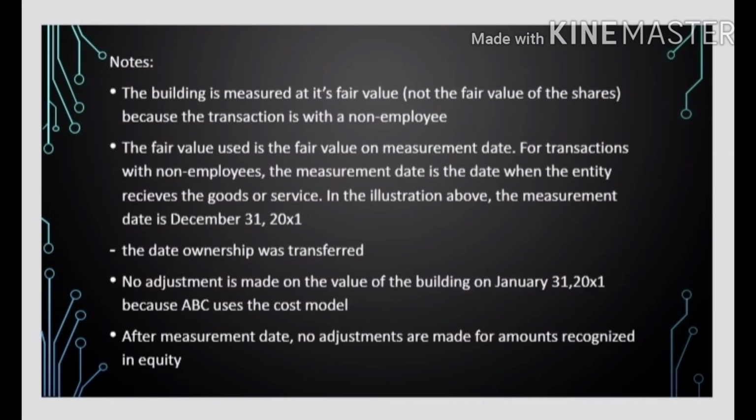Notes: First, the building is measured at its fair value, not the fair value of the shares, because the transaction is with a non-employee. Second, the fair value used is the fair value at the measurement date. For transactions with non-employees, the measurement date is the date when the entity receives the goods or services. In the illustration above, the measurement date is December 31, 20X1, the date ownership was transferred. Third, no adjustment is made on the value of the building on January 31, 20X2 because ABC uses the cost model. Last, after the measurement date, no adjustments are made for amounts recognized in equity.